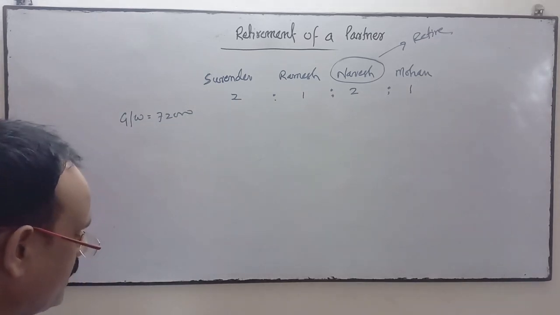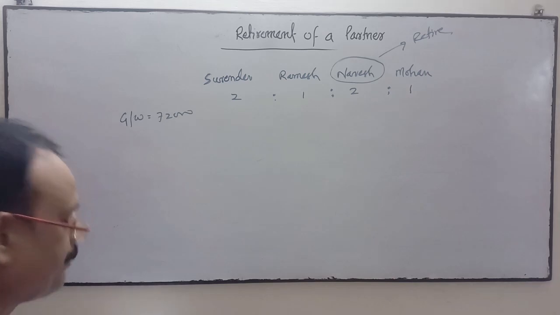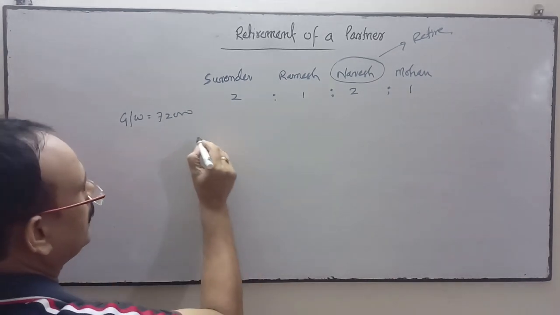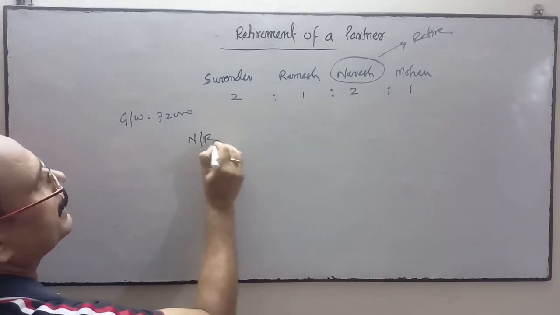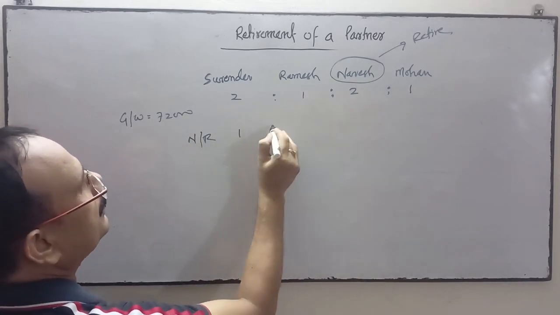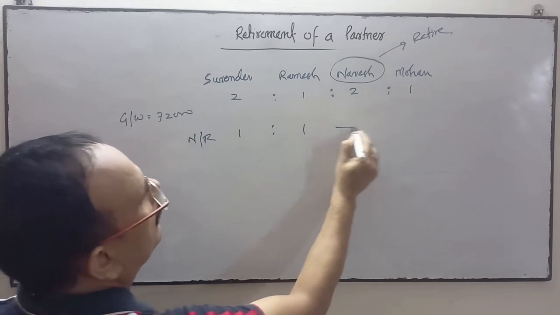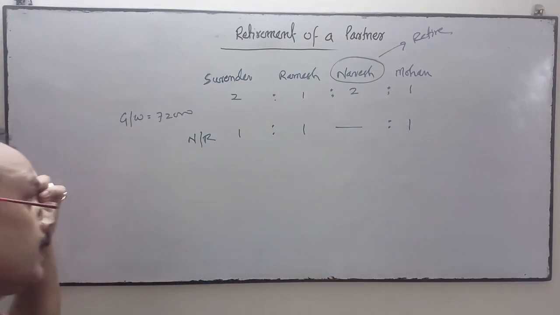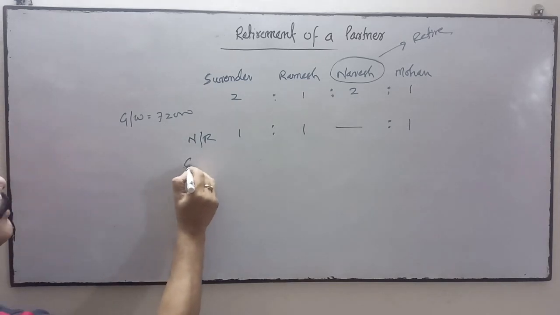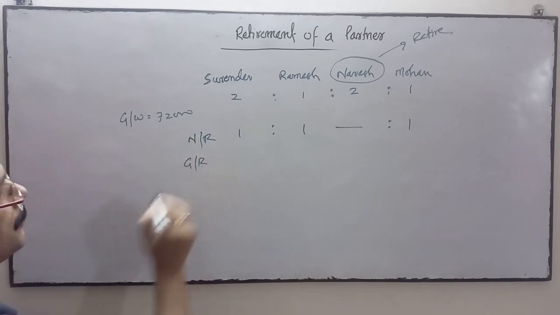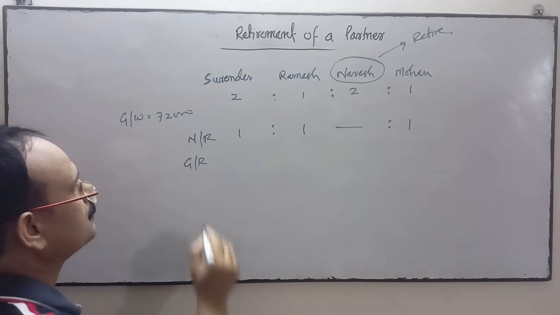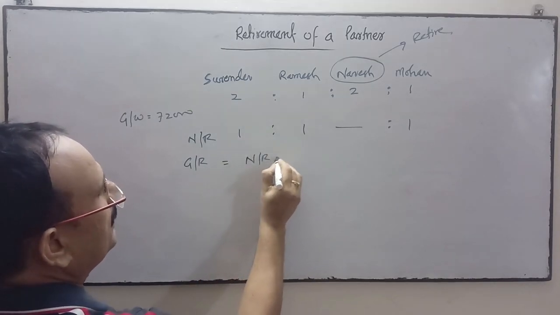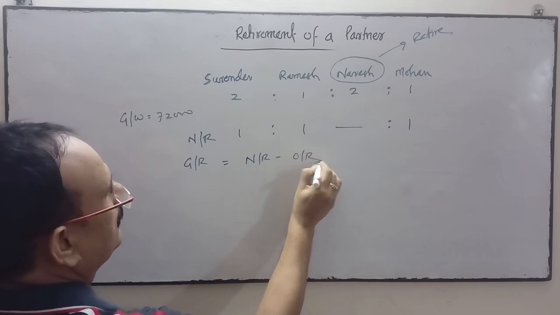Surender, Ramesh and Mohan decide to share future profit equally. They want to share the profits equally. Now the new ratio after the retirement of this partner is 1:1:1. So the first step is to find out the gaining ratio. For the treatment of goodwill, the first requirement is the gaining ratio: new ratio minus old ratio.